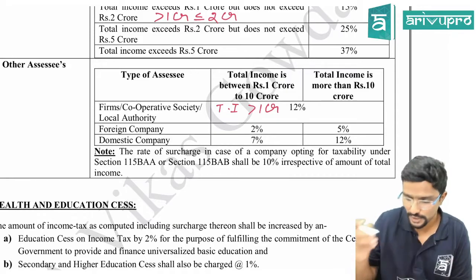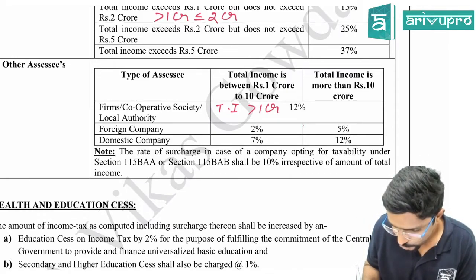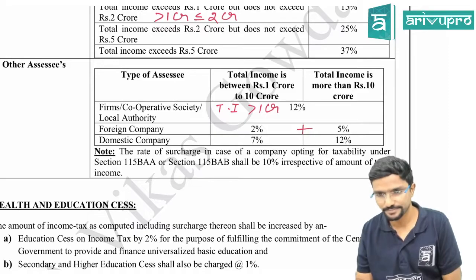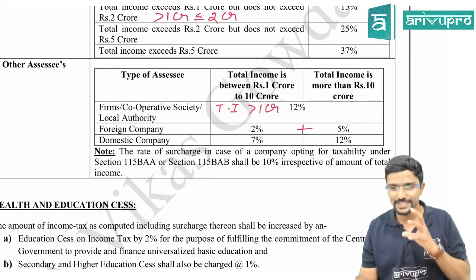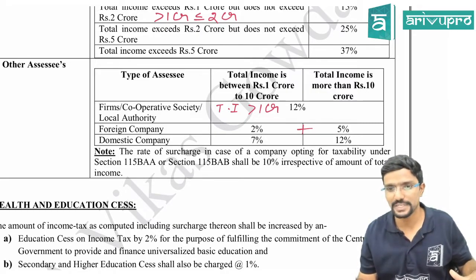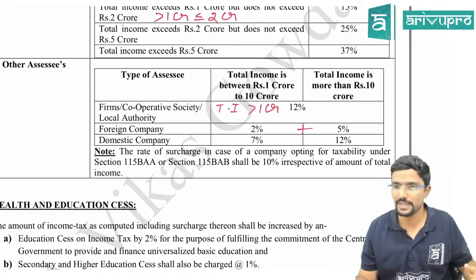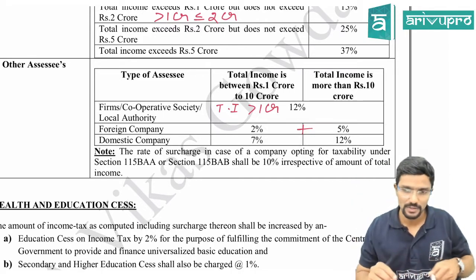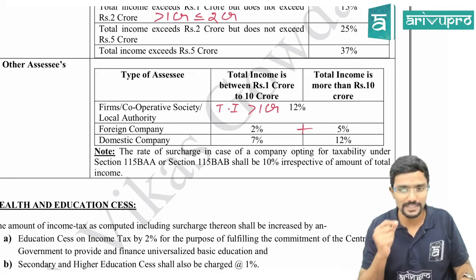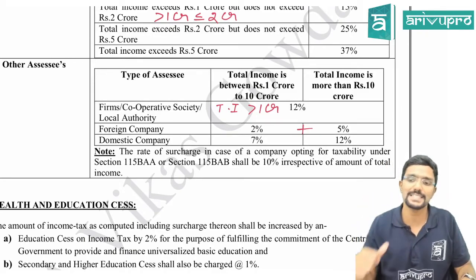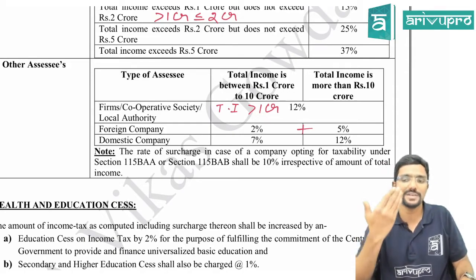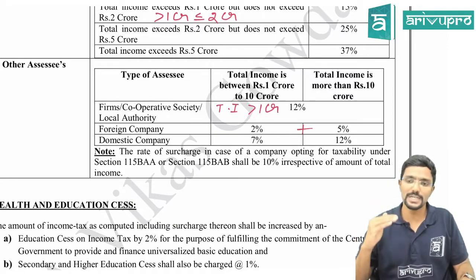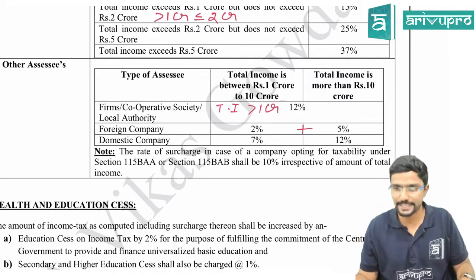So I will have a shortcut to remember this. See, you can observe 2 plus 5 is equal to 7. 7 plus 5 is equal to 12. This is just a shortcut to remember the surcharge for companies. Just try to remember foreign company, from that only you can get domestic company. And one more logic you should always have: for foreign company surcharge will always be less because for them income tax rates are already more, whereas for domestic company the income tax rates are lower when compared to foreign company. So that is why surcharge rates are kept at a higher rate.